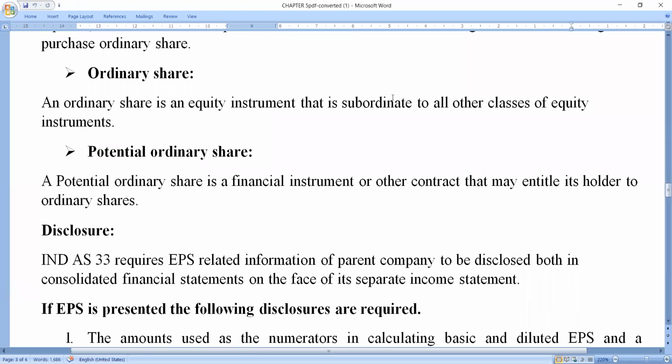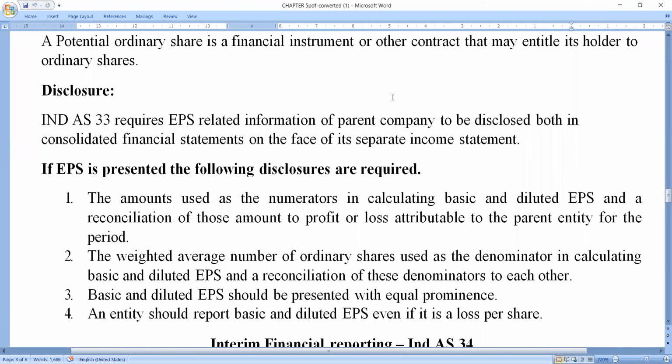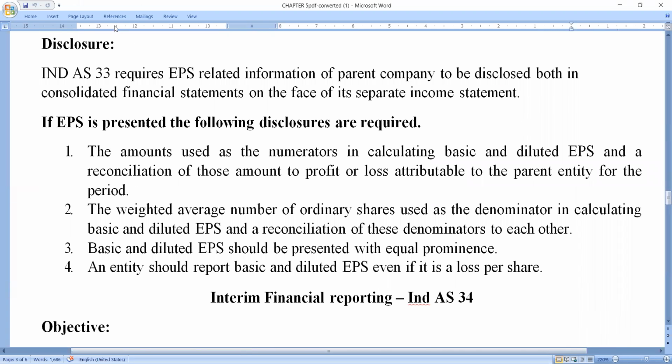After these concepts, now we have to discuss the next concept called disclosure standards. In this disclosure standard, what we are going to disclose, what type of information we are going to disclose, each and everything will be discussed here.